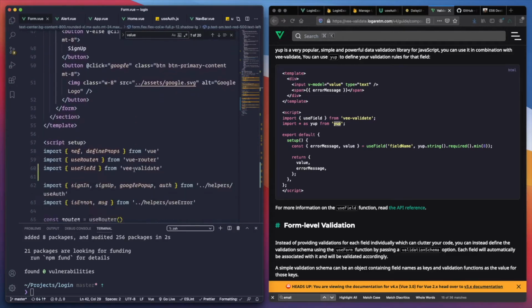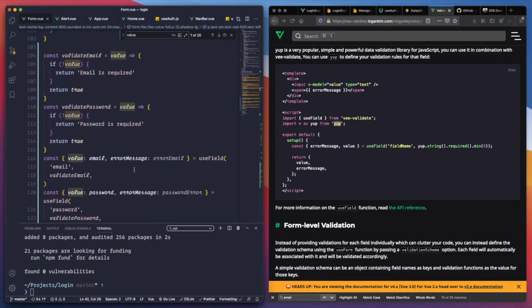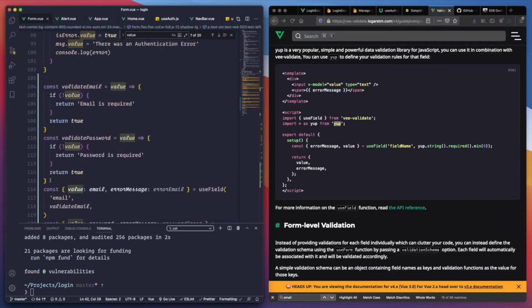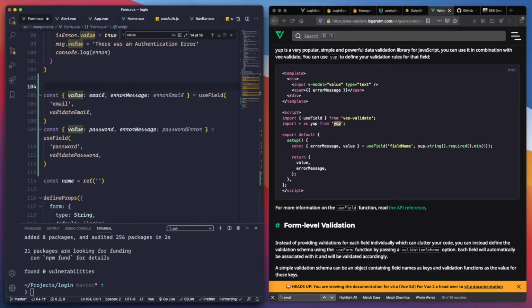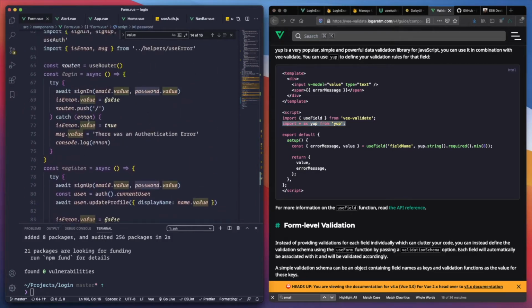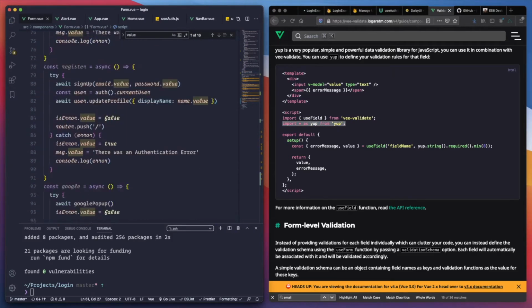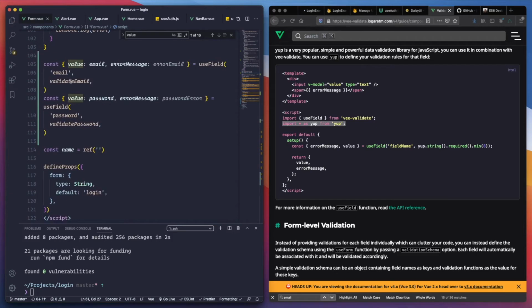We can get rid of this function, the error validation function. We don't need them anymore, and we're going to use that right here. So first, we need to import job, import everything as job, and of course the import is right here. And then instead of calling a function, we just do something like this.